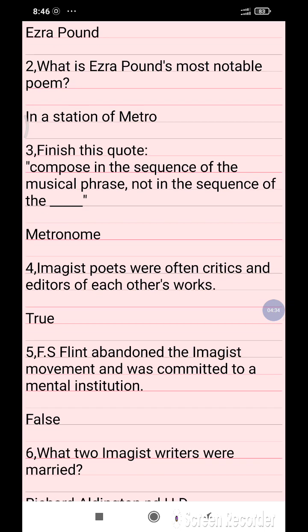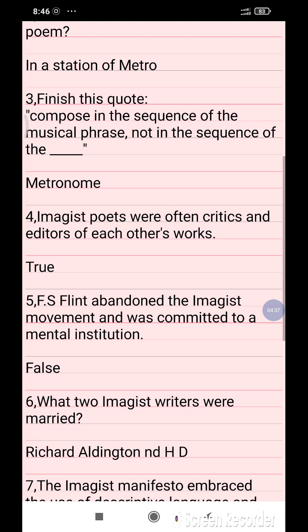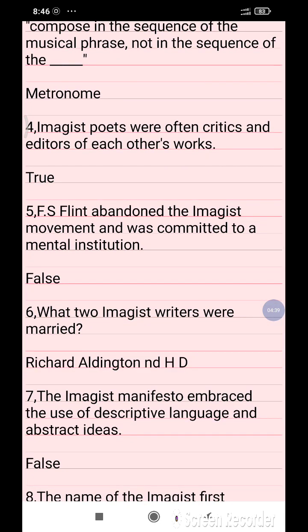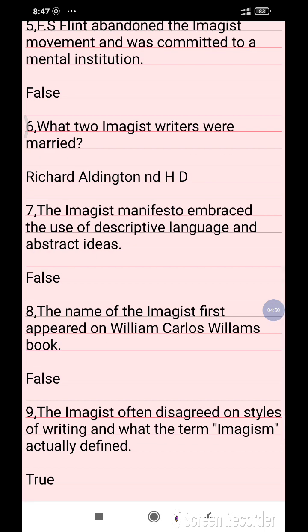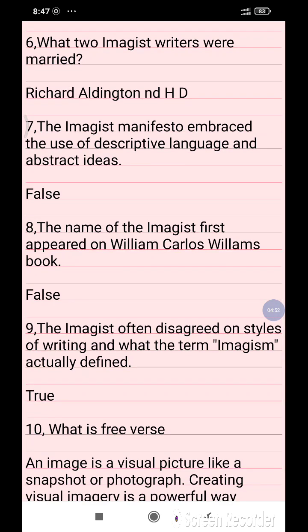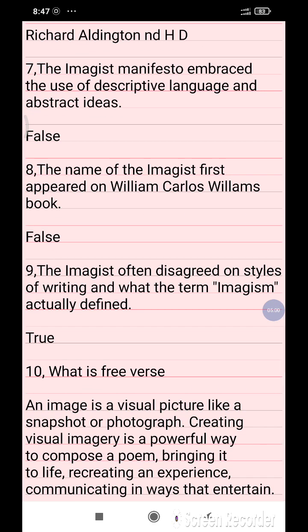Imagist poets were often critics and editors of each other's work too. F.S. Flint abandoned the Imagist movement and was committed to a mental institution. False. What two Imagist writers were married? Richard Aldington and H.D. The Imagist manifesto embraced the use of descriptive language and abstract ideas. False. The name Imagist first appeared in William Carlos Williams's books. False. The Imagists often disagreed on the styles of writing and what the term Imagism actually defined. True.